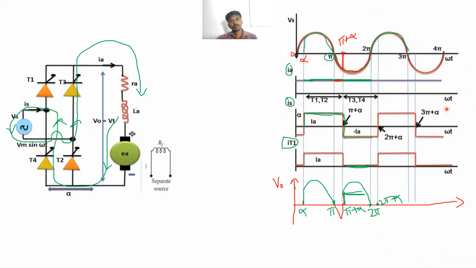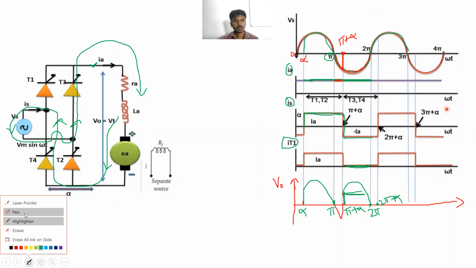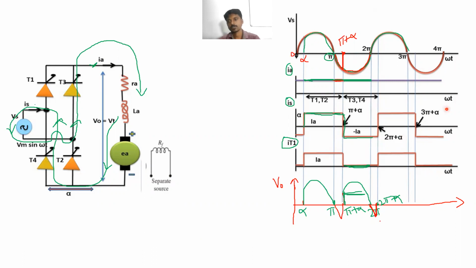So still the current is flowing through the load circuit. The output voltage is present because these two terminals are not short circuited and there is no freewheeling diode. No freewheeling diode means the voltage is present across the load circuit. But how is this voltage present like this? Clear? A negative pulse is present during this period.